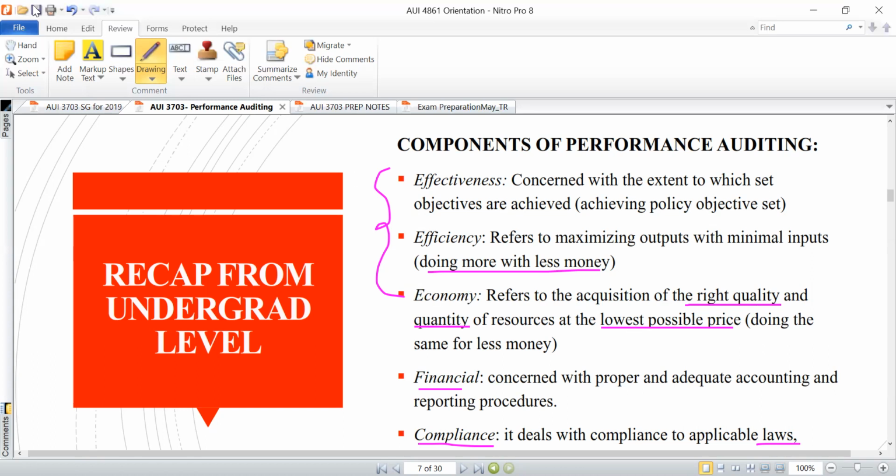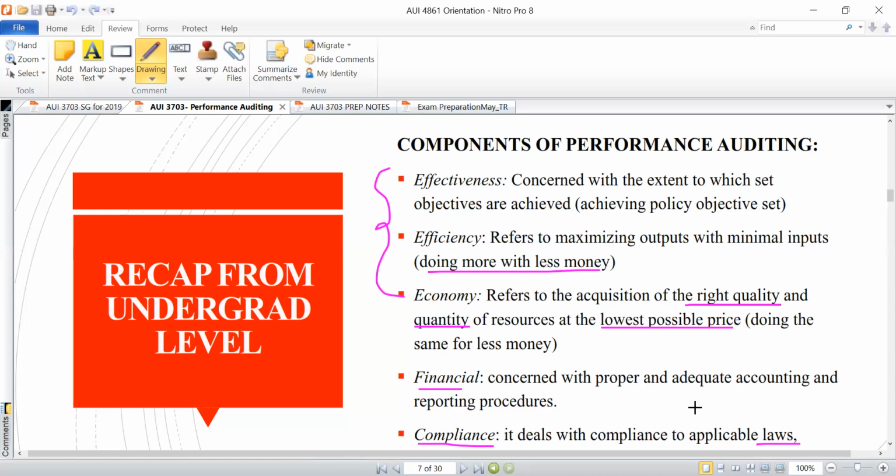That's the economy element. But to make it simpler for you, when you hear the economy element, what should just come into your mind is we are dealing with the finance area or the management of resources within the organization. How well are they managing the resources that are available to them to use?